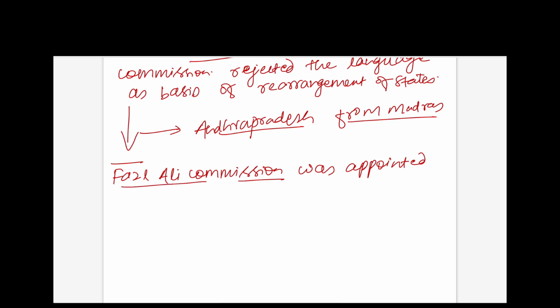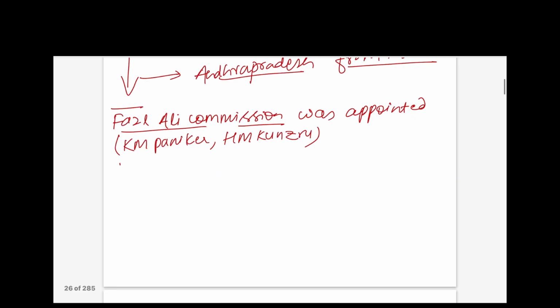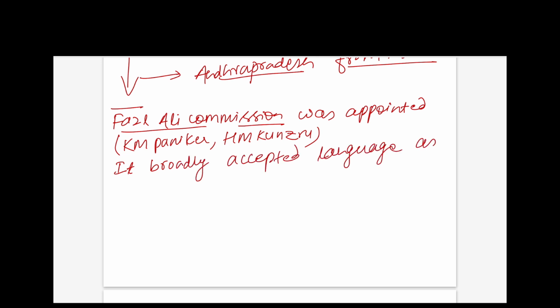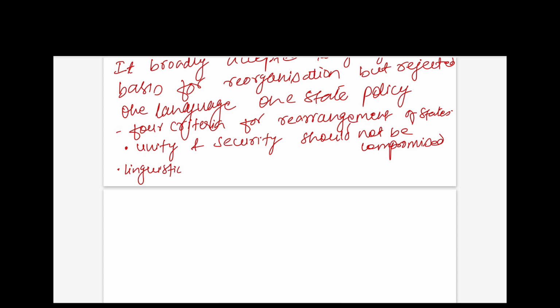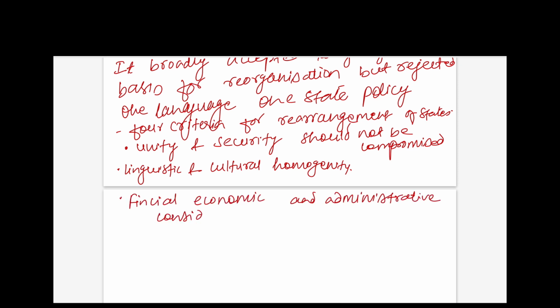Other members of the Fazal Ali Commission were K.M. Panikkar and H.N. Kunzru. It broadly accepted language as the basis for reorganization but rejected the one language one state policy. It gave four criteria for rearrangement of states: preservation and strengthening of unity and security, linguistic and cultural homogeneity, financial, economic and administrative considerations.